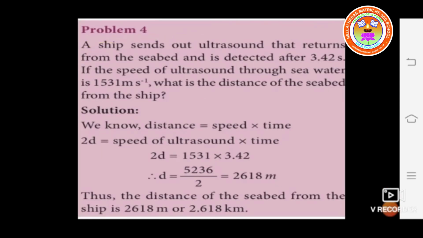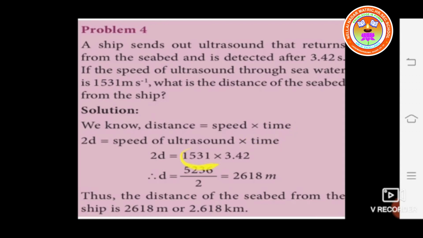Next, problem number 4. A ship sent out ultrasound that returns from the seabed and is detected after 3.42 seconds. If the speed of ultrasound through seawater is 1531 meters per second, what is the distance of the seabed from the ship? We know distance is equal to speed into time. So 2d is equal to the speed of ultrasound into time.